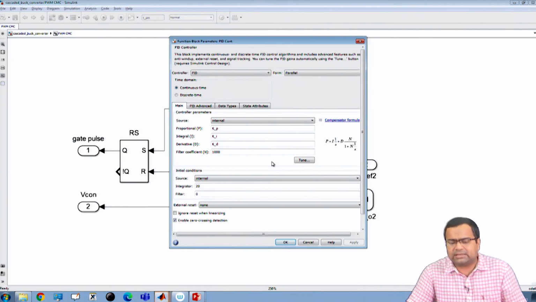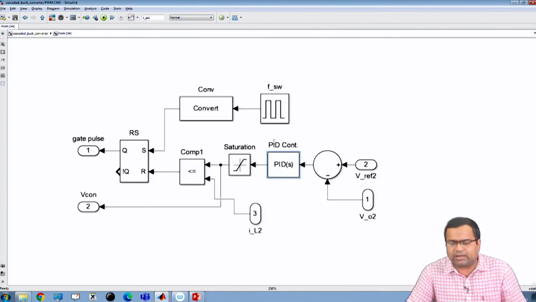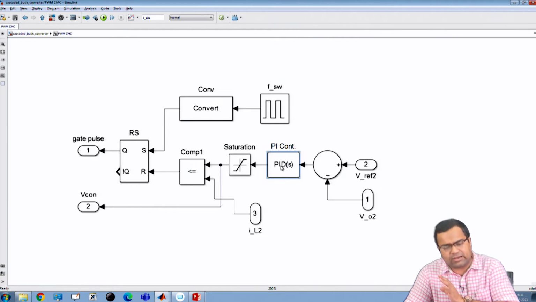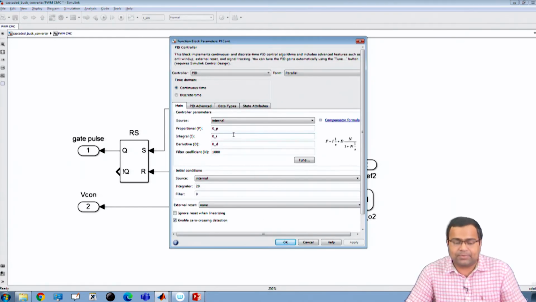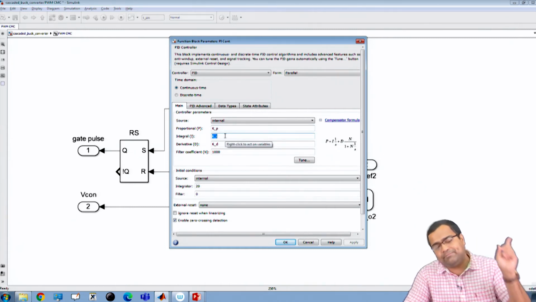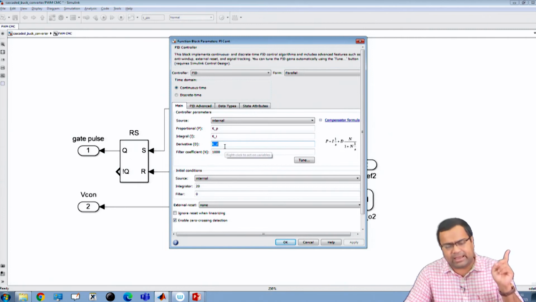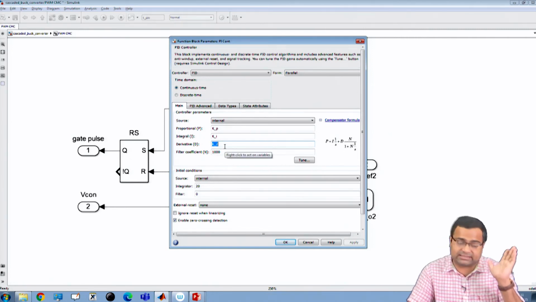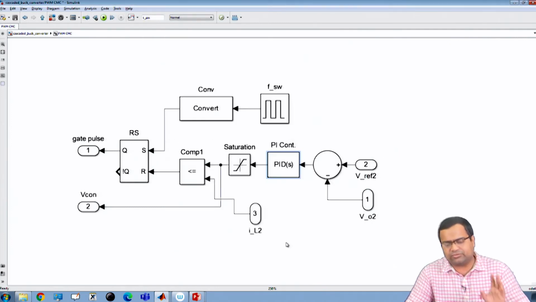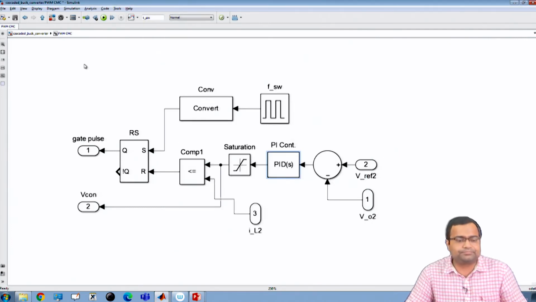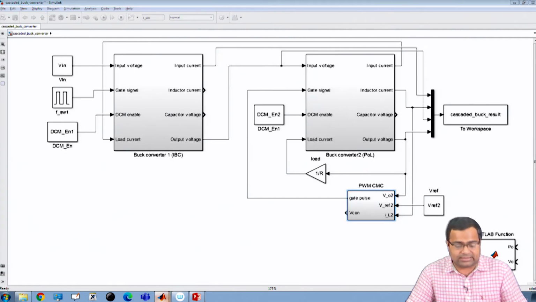Okay. Now, if I go back inside this current mode control, this block is already explained, but we have also discussed the current mode control does not require a PID controller, a PI controller is enough. But we are using a default PID structure available in MATLAB, where proportional gain and integral gain we are defining from MATLAB, and the derivative gain we are setting to 0 from MATLAB itself, and we are setting some initial value of the integrator. Okay, so you can keep it 0, there is no problem.